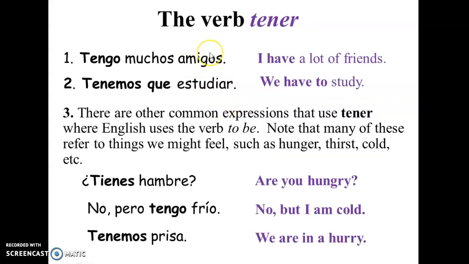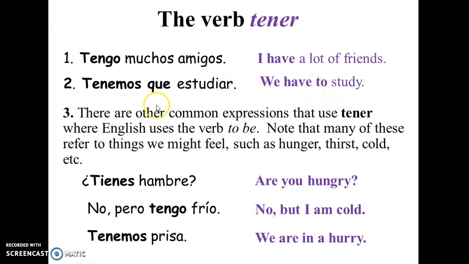Okay, so let's see when we use it. For example, meaning possession, like when we have friends. Tengo muchos amigos. I have a lot of friends. Also, when we have to do something. These are the most common uses of the verb tener. So the second one is when we have to do something, like an activity that we have to do. So, tenemos que estudiar. We have to study. Something that we have to do.